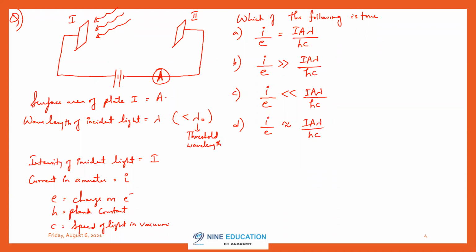First, what I asked in the question that you should tell me before giving me the correct answer. What is i by e and what is I A lambda divided by hc? What is this, you tell me?